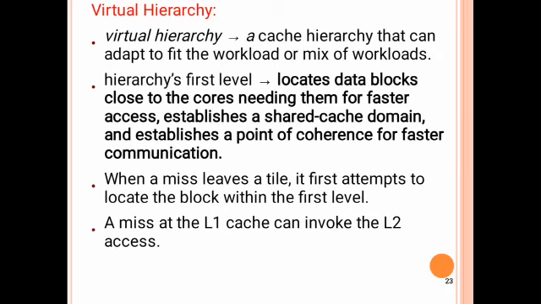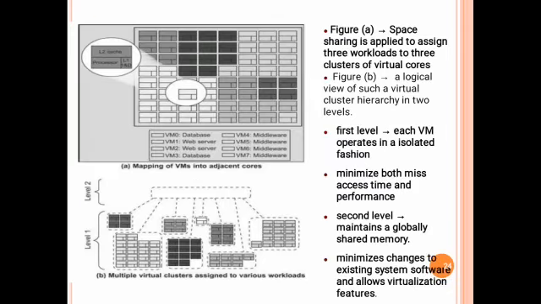If the data is not available in the first level, definitely a miss is created. If a miss is created, next we attempt to locate the data within the first level cluster. If the data is still not available, next we go to the L2 access. This diagram represents the multi-core virtualization method. In figure A, the space is shared and used to assign 3 workloads to the 3 clusters of virtual cores. Figure B is the logical view of the virtual cluster hierarchy in 2 levels.